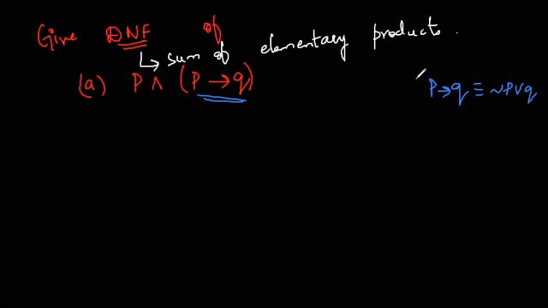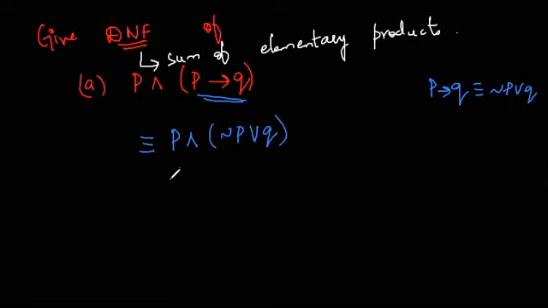This was the formula of logical equivalence involving conditional statements, which we already studied when we were studying propositional equivalences. Since we are not supposed to have implication and by implication in our normal forms, replace this implication using this formula. So this will be equivalent to P and negation P or Q.